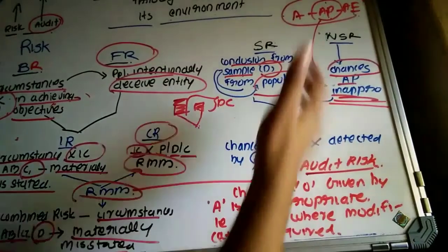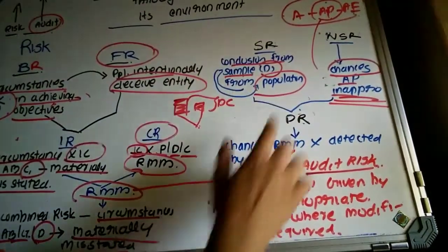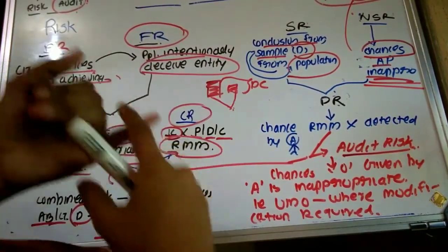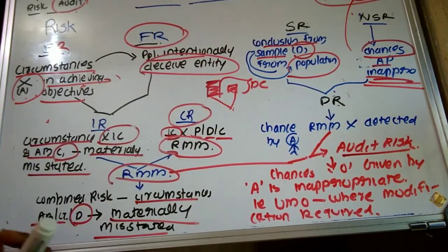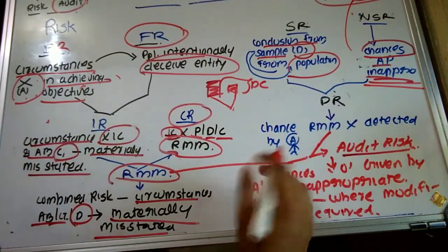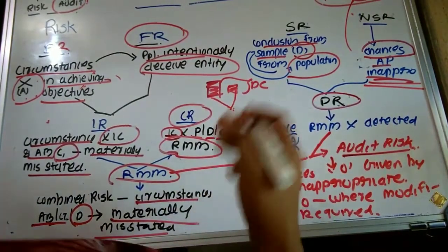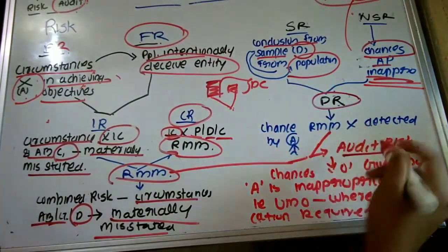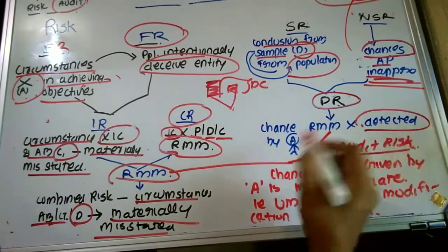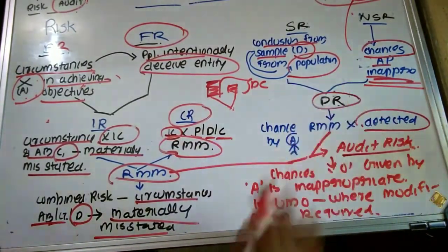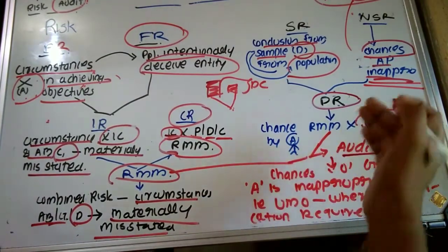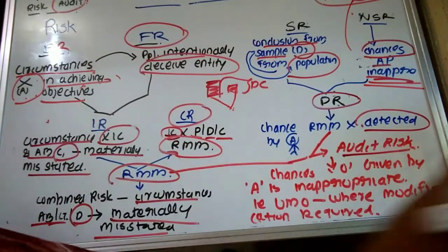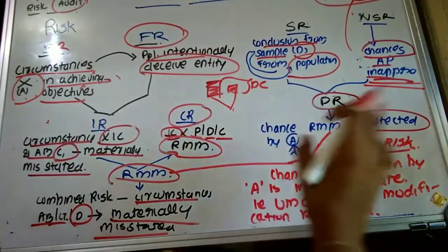Okay, then sampling and non-sampling risk, which we have already discussed. Detection risk. It is the primary responsibility of the management to prevent, detect and correct the risk of material misstatement. But at the same time, the auditor is also required to determine whether there exists any risk of material misstatement. Suppose the audit procedure performed by the auditor was not able to detect the risk of material misstatement. This is known as detection risk. That is, the chance that a risk of material misstatement is not detected by the auditor by performing the audit procedure.